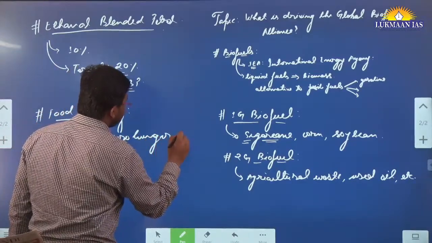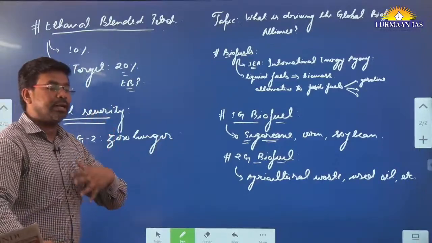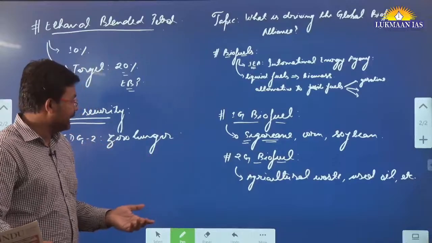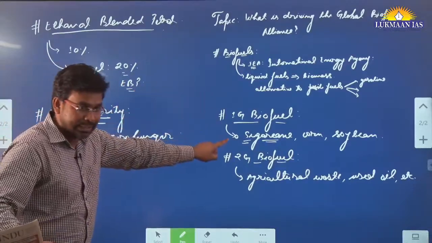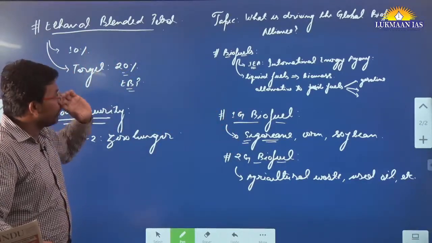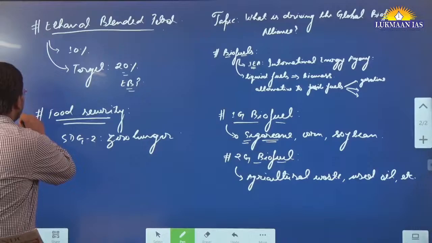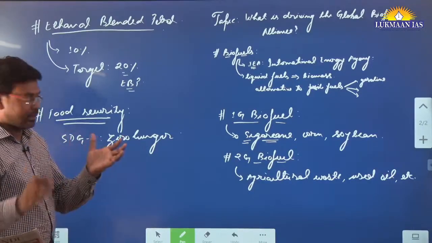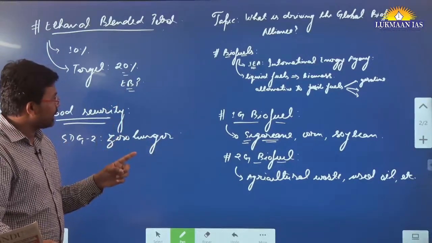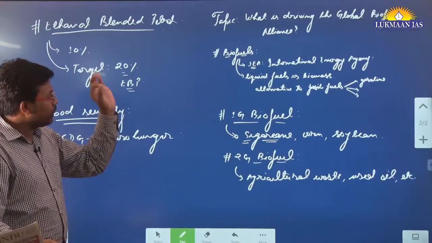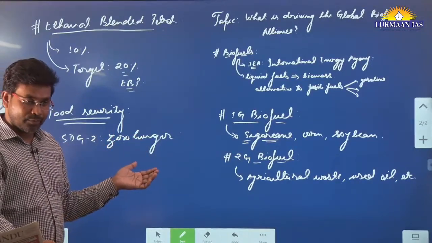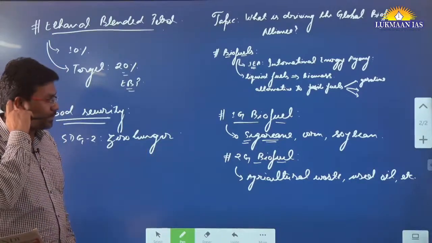So how can we achieve zero hunger? If we produce enough food crops and are able to make them available to the people for their needs. However, if we are diverting the food crops for making petrol and other things, issues related to food insecurity will aggravate, they will increase. So that's why there is a concern that first generation biofuel should not be made. However, second generation biofuel can be made because it addresses many problems.